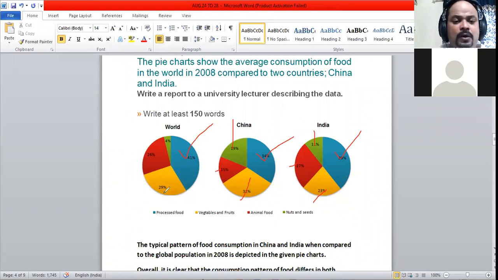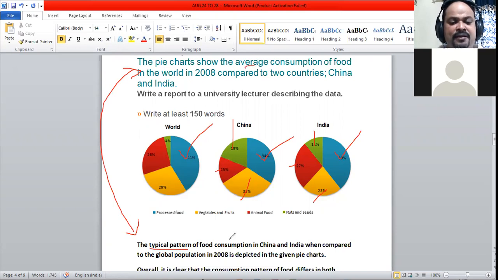Now, when we frame the introduction, it is the same as the question, but it should be restated. The pie charts show the average consumption of food in the world in 2008 compared to two countries, China and India. Typical means average.